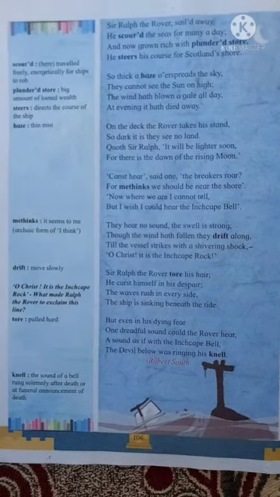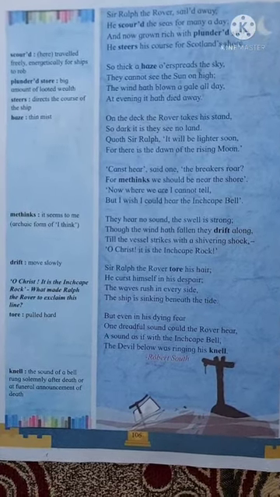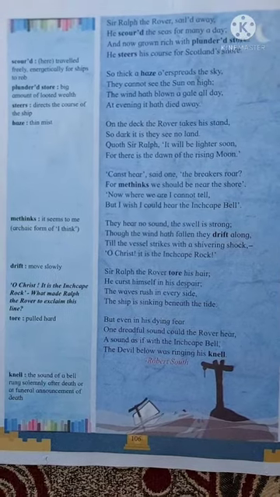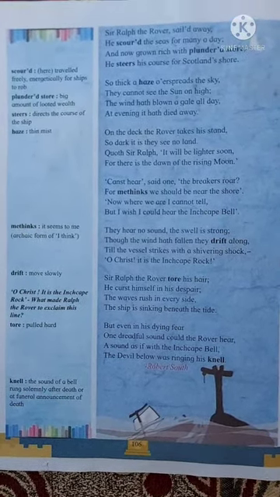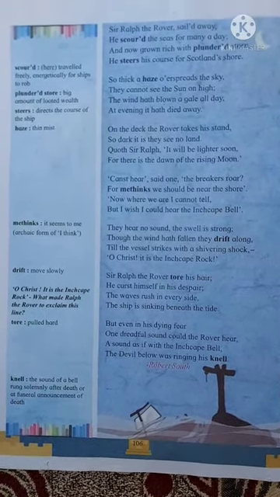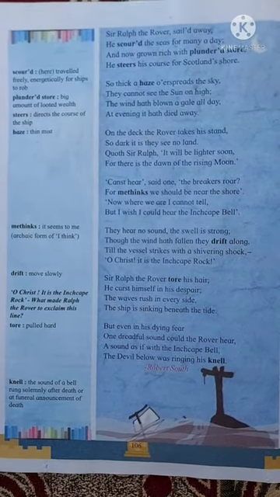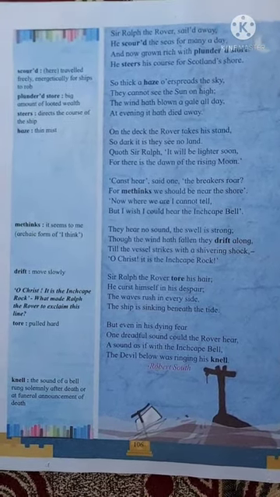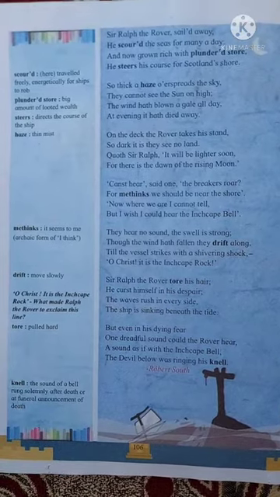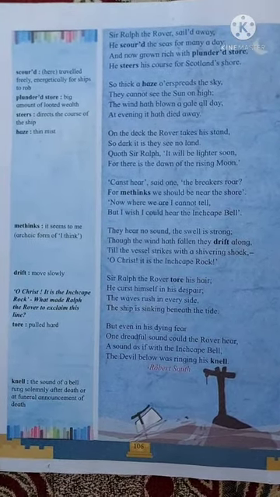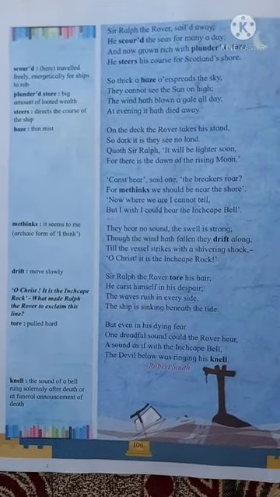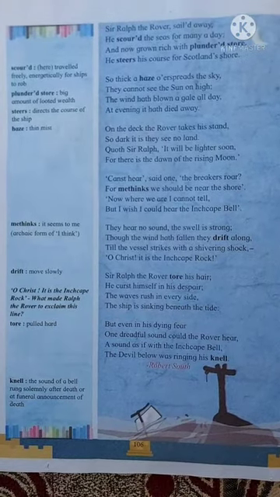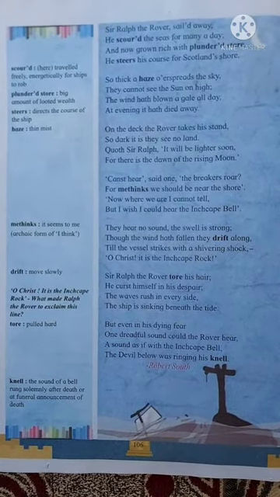Here, Sir Ralph the rover took his stand. He said it was so dark that they would not be able to see the land. Ralph said, "It will be lighter soon, for there is the dawn of the rising moon."